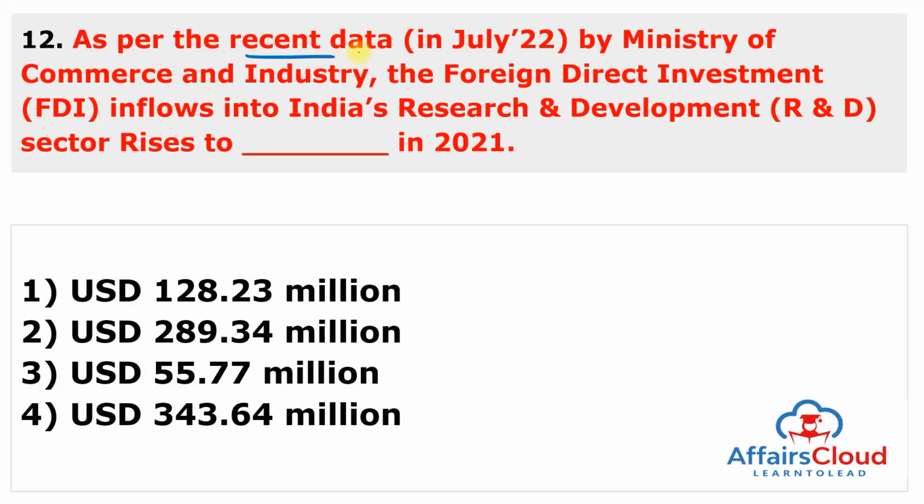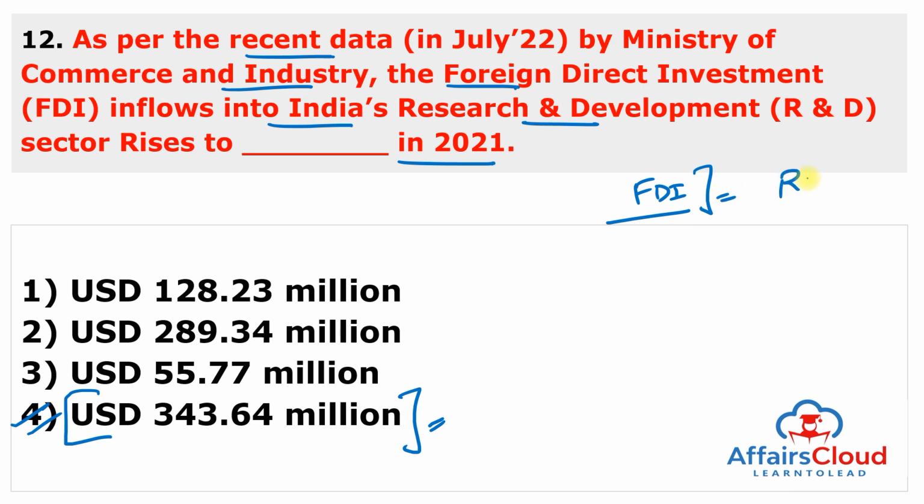As per the recent data by the Ministry of Commerce and Industry, the foreign direct investment inflows into India's research and development sector rose to dash in 2021. This is a static question. Just remember the question as it is in the slide, and the answer to this question is $343.64 million.